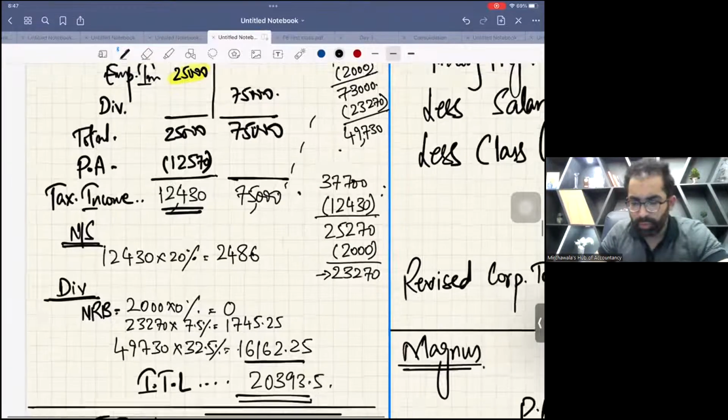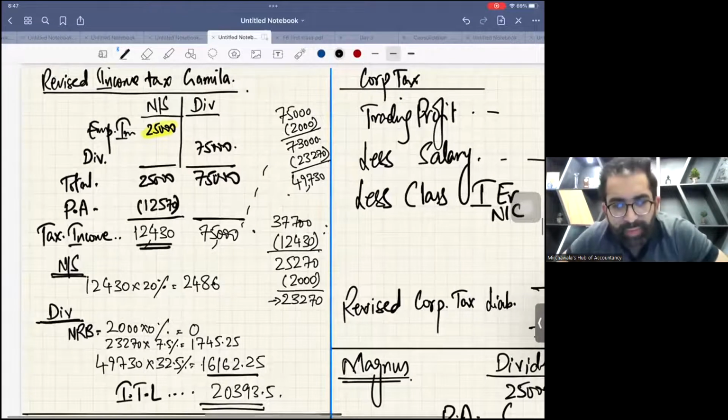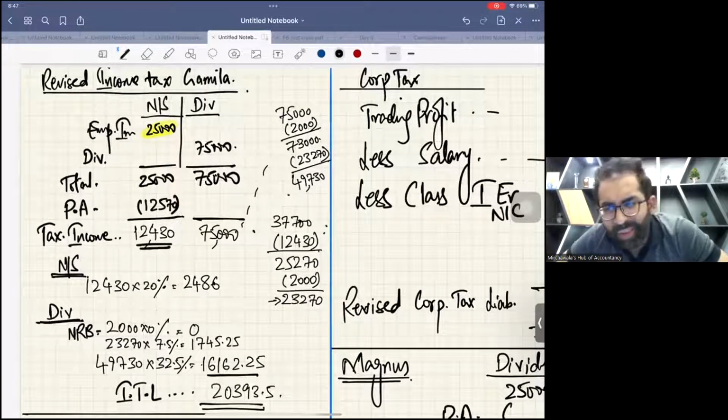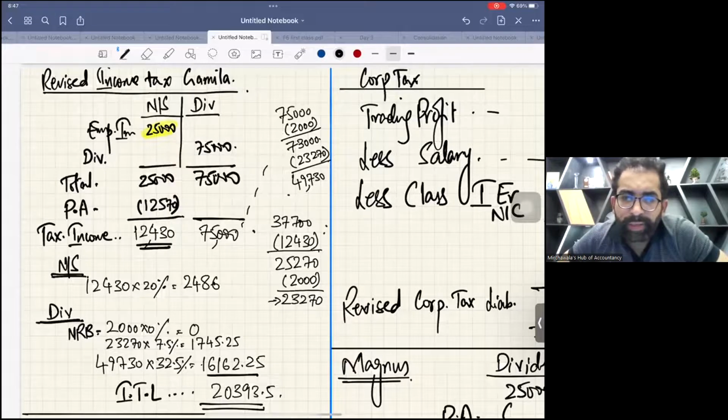Okay. So to be very honest, this is nothing. You did it at the beginning of this course. This tax calculation is peanuts, a piece of cake now. I'm sure you all did it.